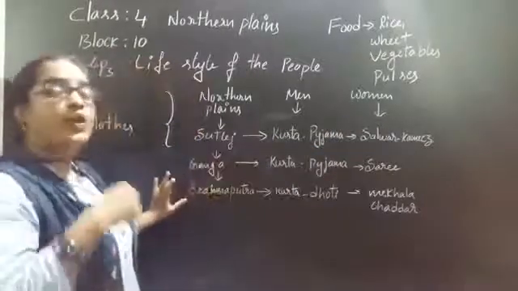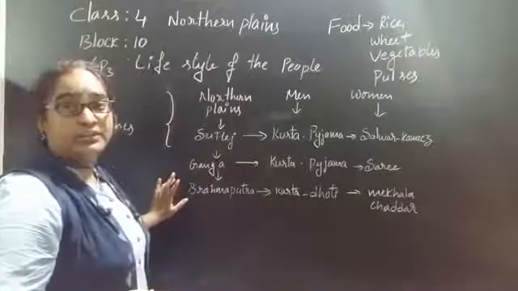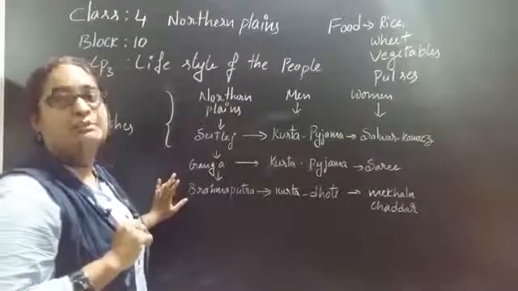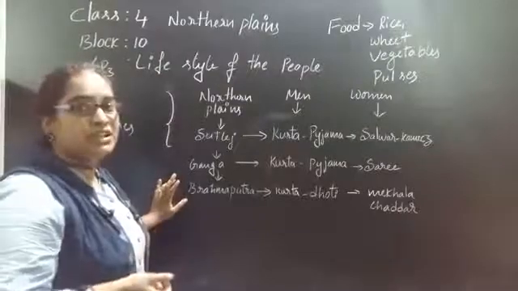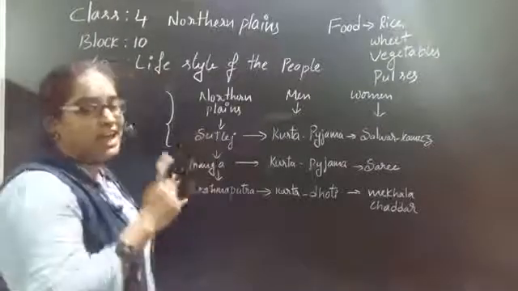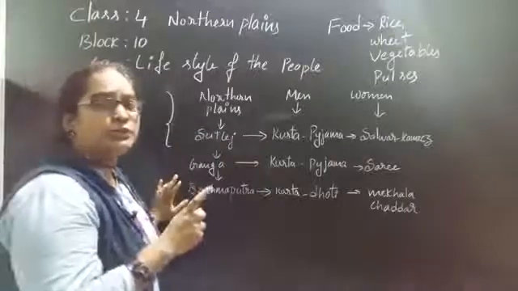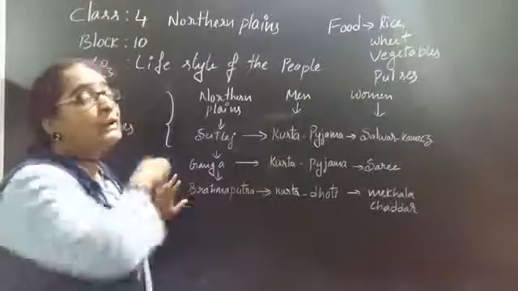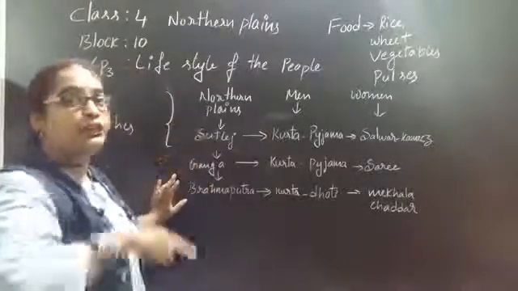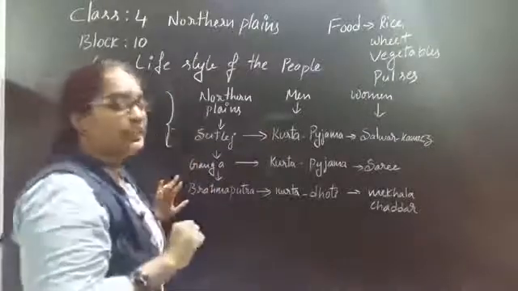So now what is the last basin which we have to discuss? Third one, what is that? Brahmaputra basin. Which states come under the Brahmaputra basin? Arunachal Pradesh and Assam. Does the Brahmaputra start in India? No, it doesn't belong to India. But it enters from China to India through Arunachal Pradesh.